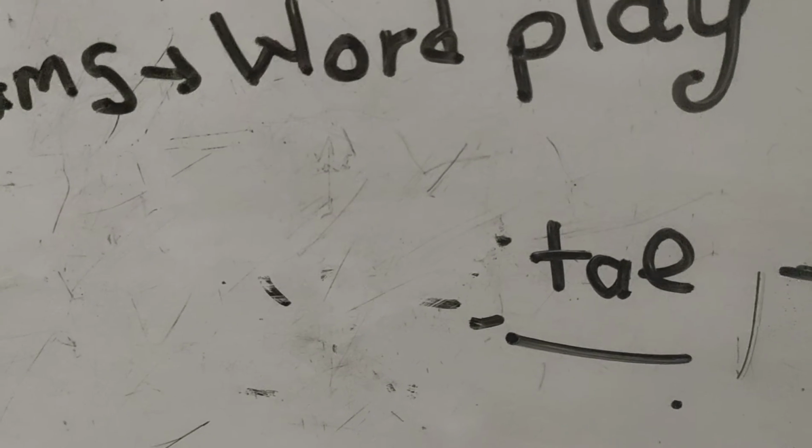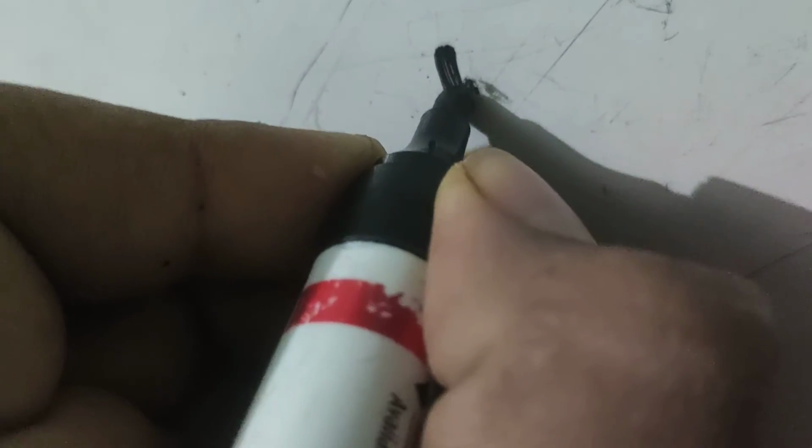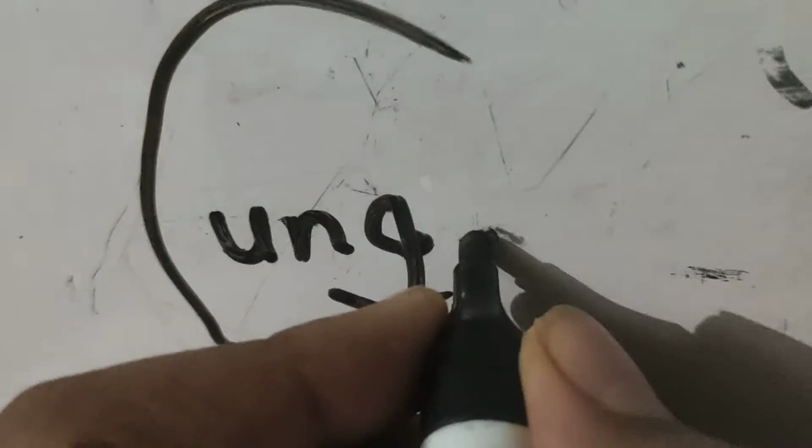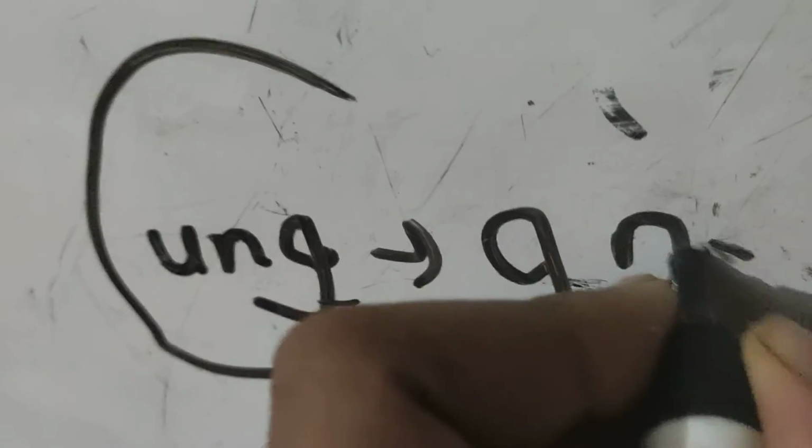This is about the anagram. In the examination you will be given some word and you have to make it meaningful, as well as UNG. How do you make that? You take G, N and U. We don't get any meaning.